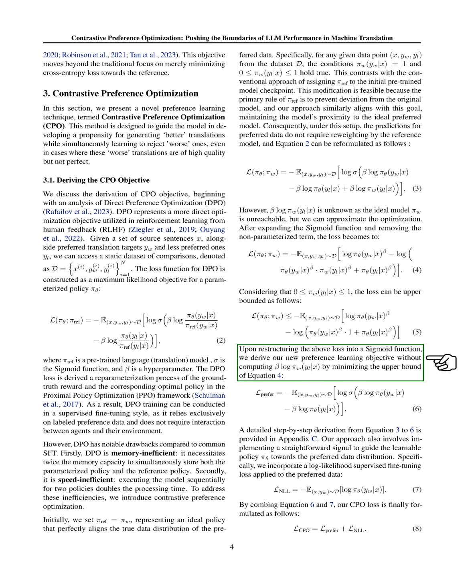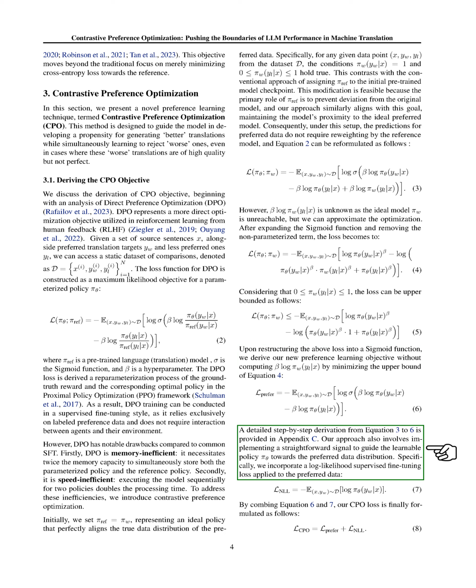After expanding the sigmoid function and removing the non-parameterized term, the loss becomes something else. Considering certain conditions, the loss can be upper bounded. By restructuring the loss into a sigmoid function, we derive our new preference learning objective without computing the unreachable ideal model by minimizing the upper bound of the equation.